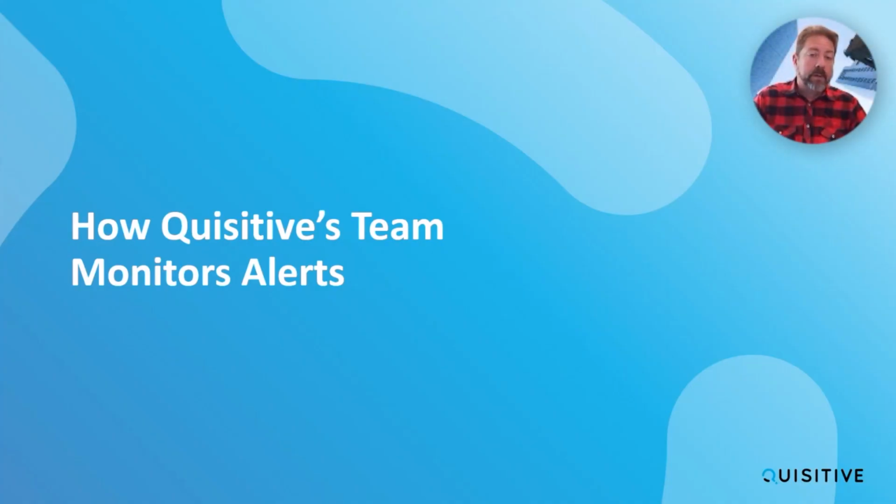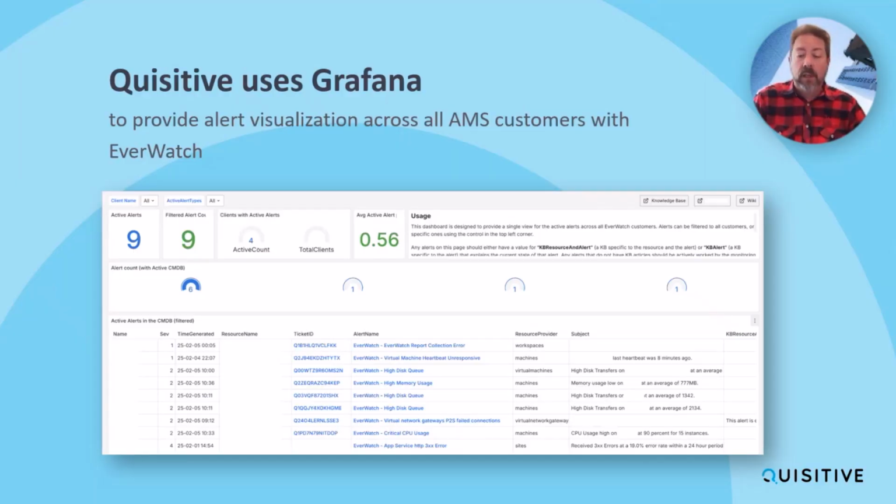So here's how we monitor alerts. We have this structure in place, and we pull all this data together from these different environments. We need to be able to look across all of our different customers at any one point in time and see what's occurring. This is an example from a dashboard we use internally, which only shows current customers that have active alerts at that moment. It provides a single pane of glass for all of our subject matter experts in the monitoring space to see what's going on and identify issues that may require escalation to your team or potentially to our coaches.